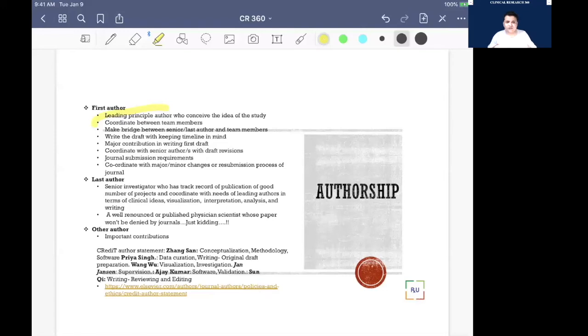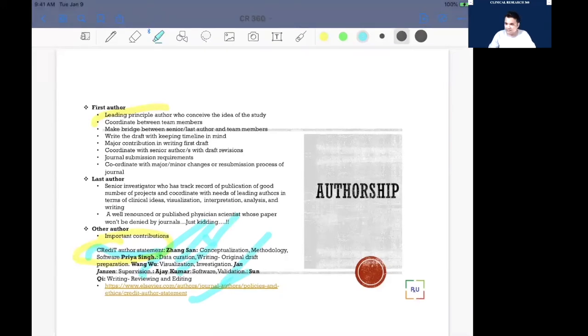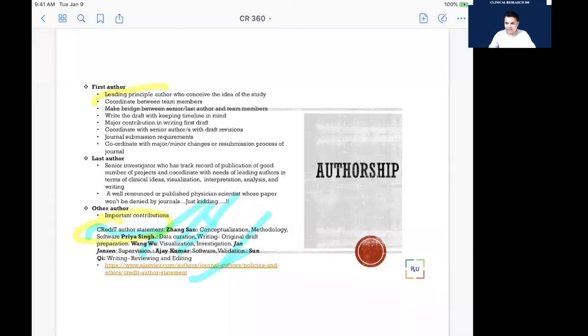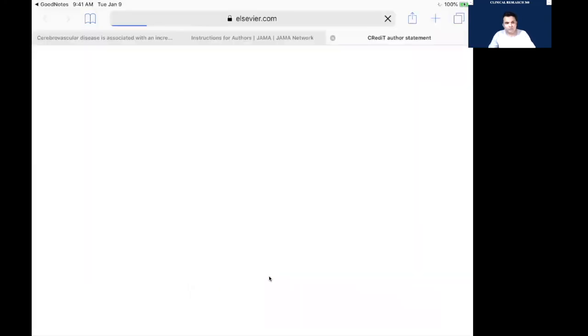And then we talk about those author statements. It's a credit taxonomy. Credit taxonomy means who contributed in conceptualization, who contributed in curation, who contributed in visualization or software or supervision or editing. Those things are considered as a credit taxonomy. And now let me take you to the website, how it will look like.